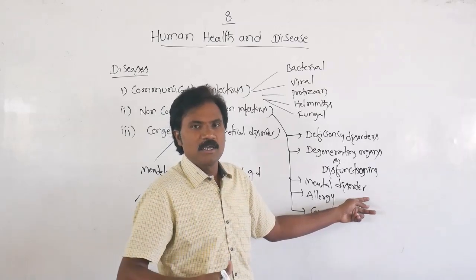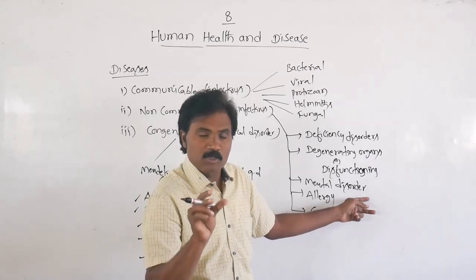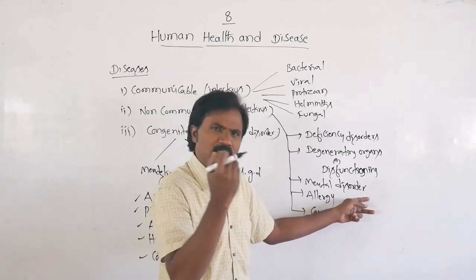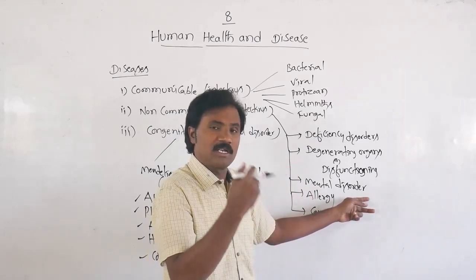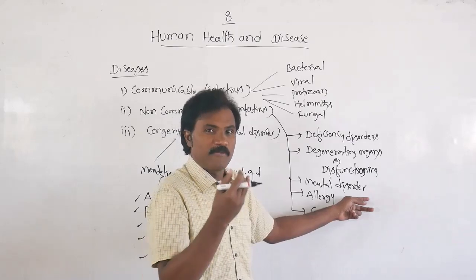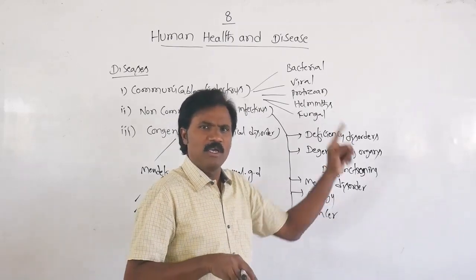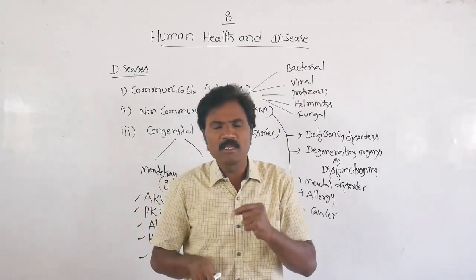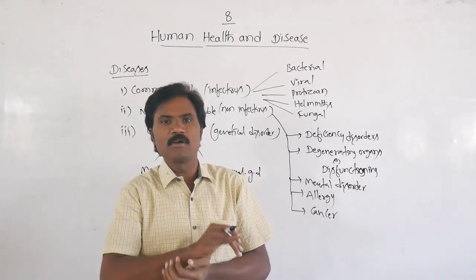If the person is laughing, with a smiling face, they only look healthy, but sitting separately and unnecessarily thinking, this is also one type of stress, strain, depression, anxiety, severe anger. There is also one type of disease. That's why in the beginning I also told what is health: a state of physical, mental and social well-being. That is only what we call health.